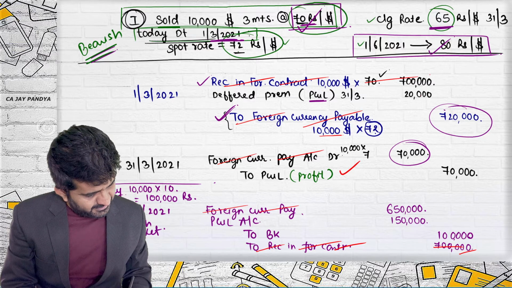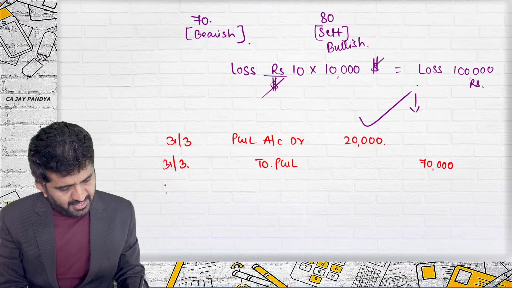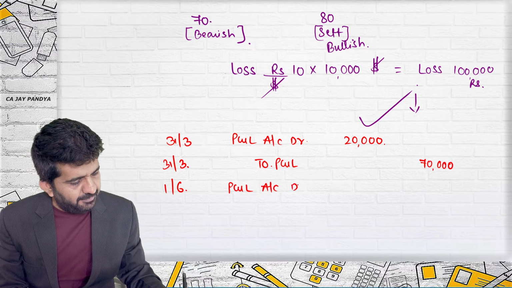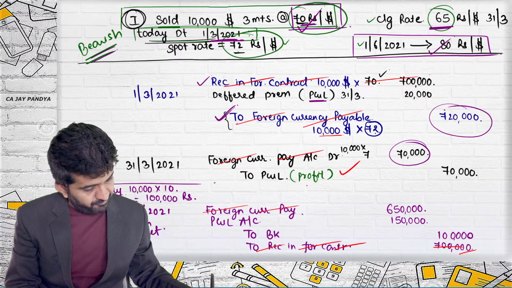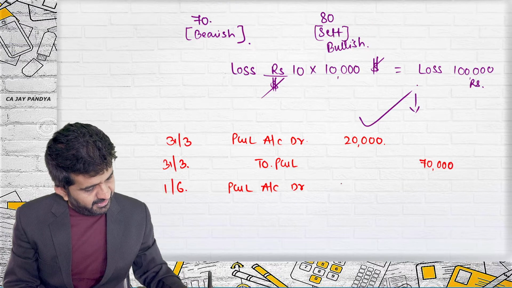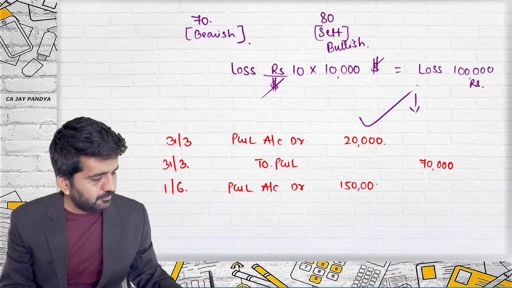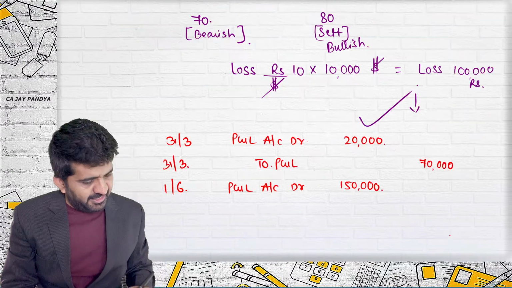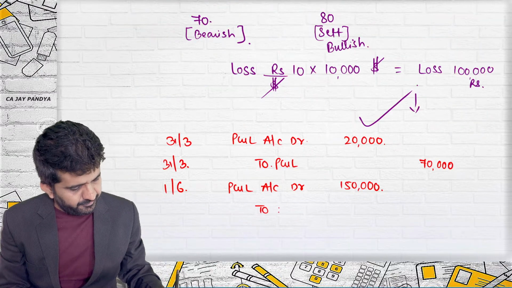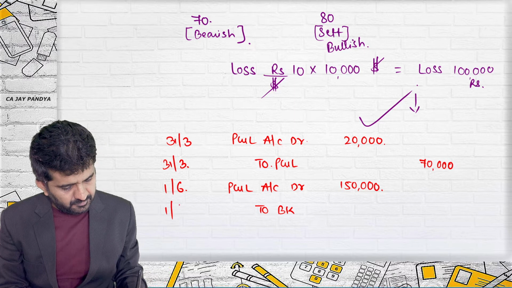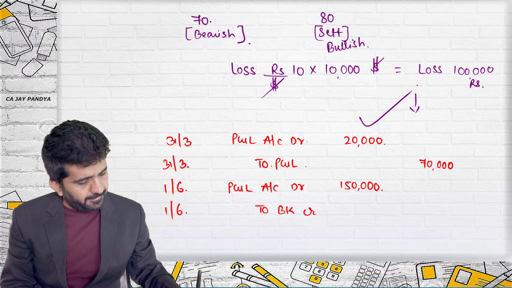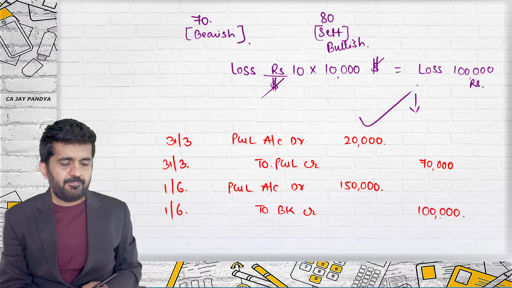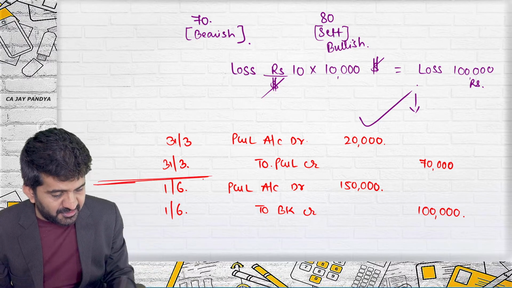On 1/6, P&L account is debited by 1,50,000. Bank account is credited by 1 lakh. So these are two different years.